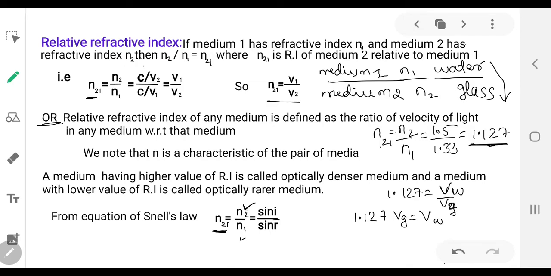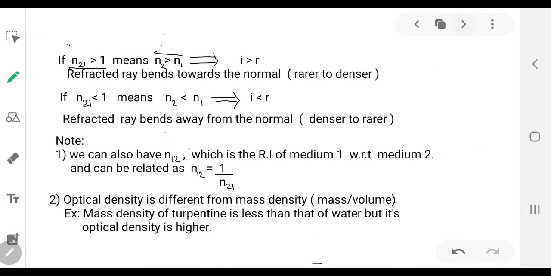So this ratio will be equal to sin I by sin R. If N2 is greater, sin I value has to be greater than sin R. So when will it be greater? When I will be greater than R. So N21 greater than 1 means, as already I have mentioned, the second medium is denser medium because the velocity is decreasing in the second medium.